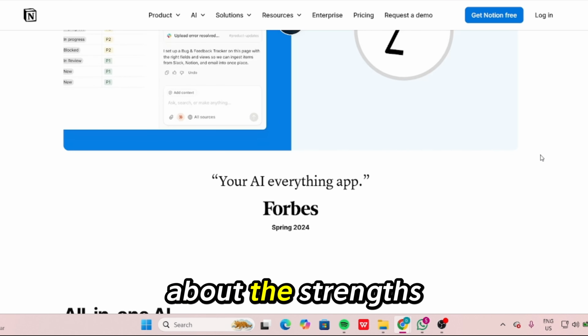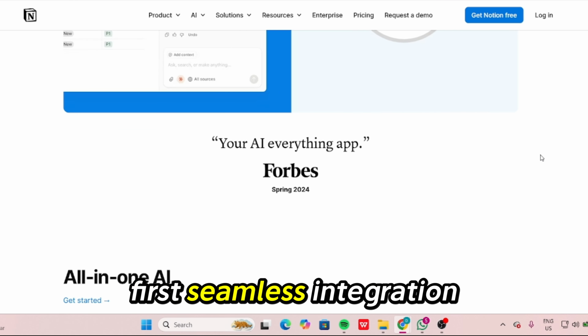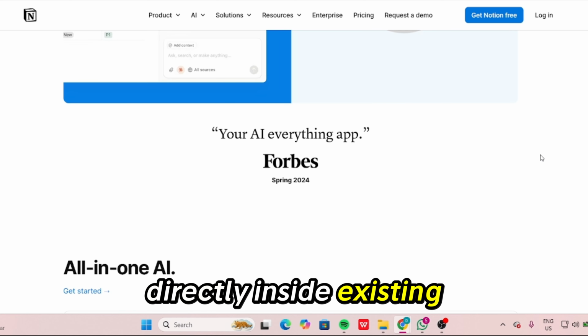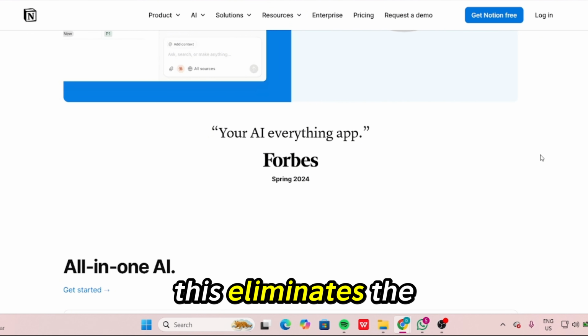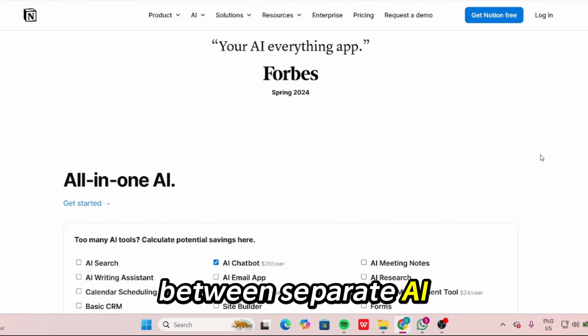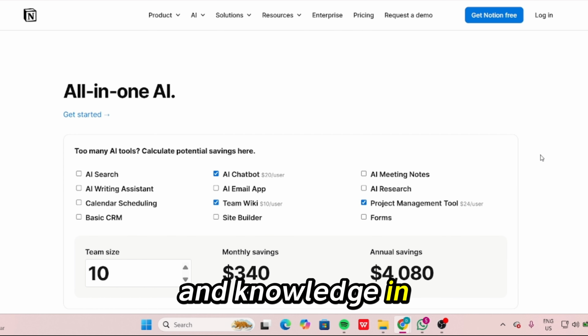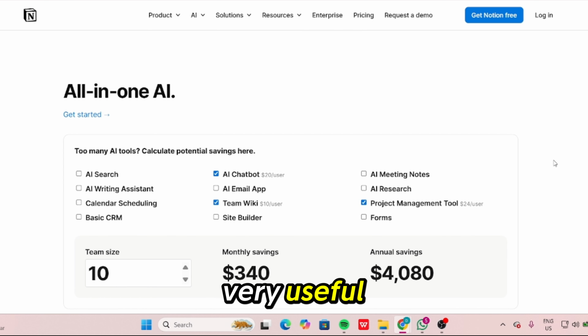Now, let's talk about the strengths. First, seamless integration with Notion. Notion AI works directly inside existing Notion pages and databases. This eliminates the need to switch between separate AI tools. If you're part of a team already managing projects and knowledge in Notion, this integration is very useful.